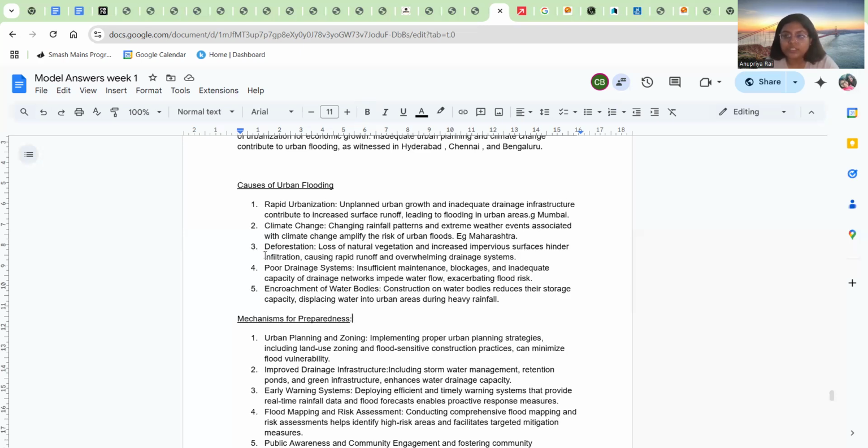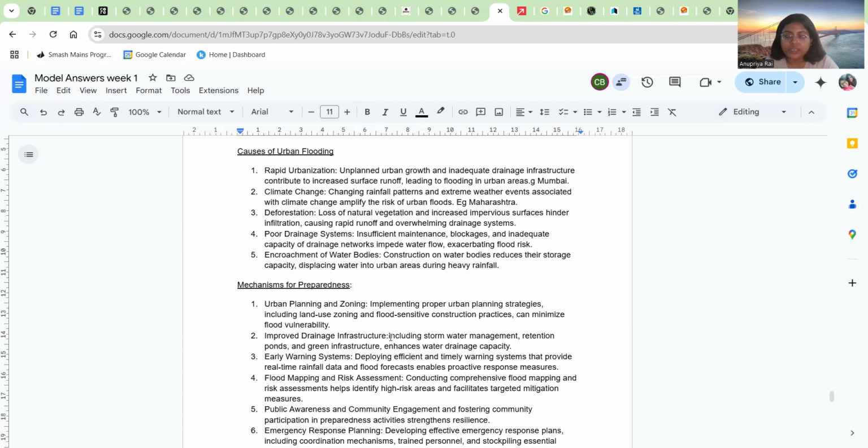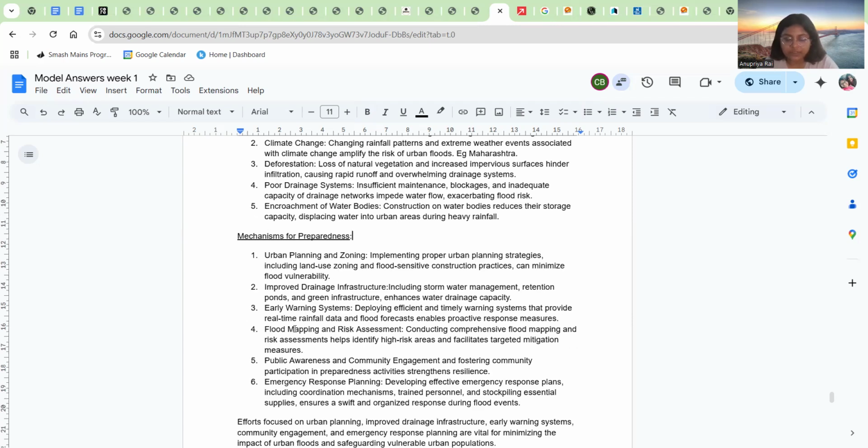And non-structural solution would be creating riparian buffer. Non-structural solution would be water harvesting. These are non-structural solutions, or cleaning of the sewer storm drains. These will be the non-structural solutions. That is also another way to approach this, and for the mechanism of preparedness, even this would work.